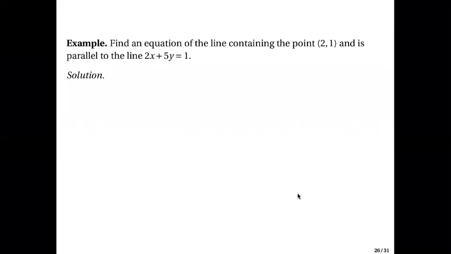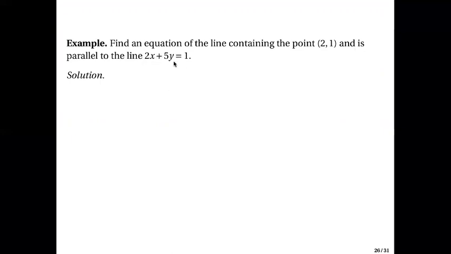Find an equation of the line containing the point (2, 1) and is parallel to the line 2x plus 5y equals 1. So in here, you have the point (2, 1). If we want the desired line to be parallel to this, we need the slope of this line and copy it and use it for the desired line.